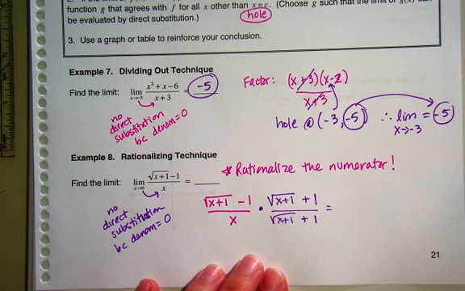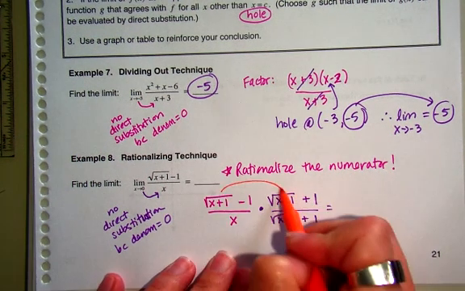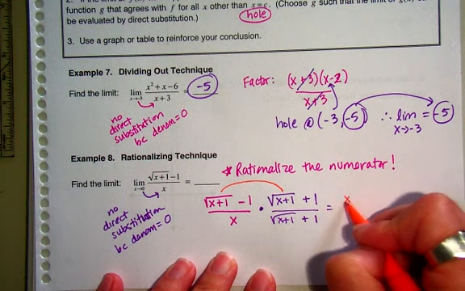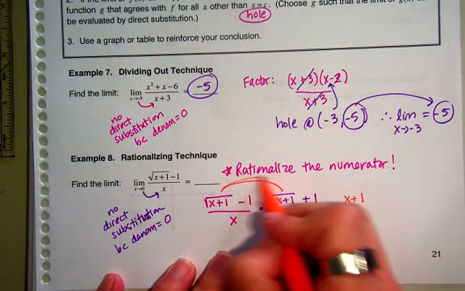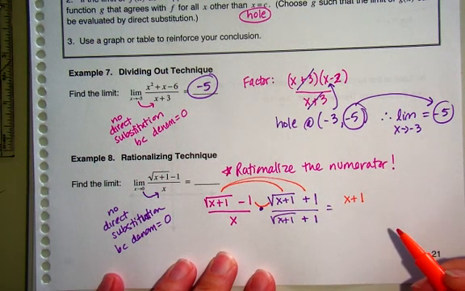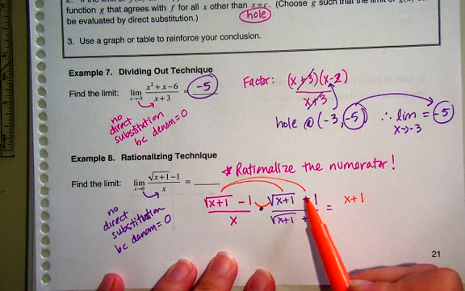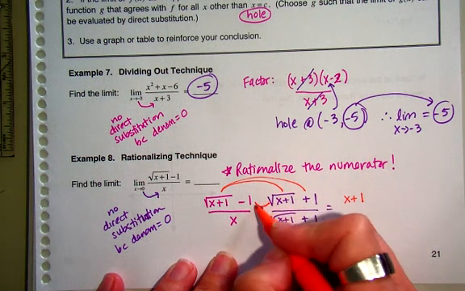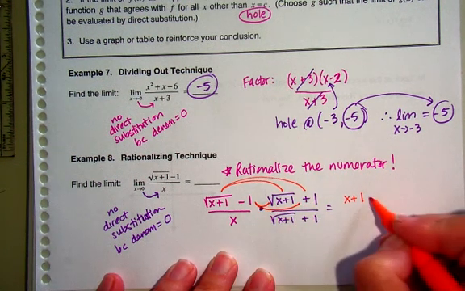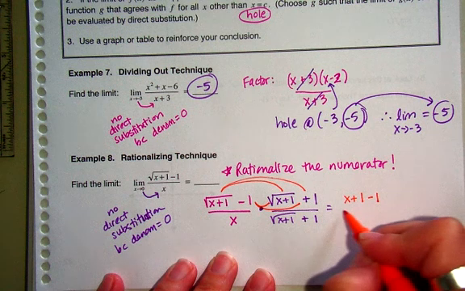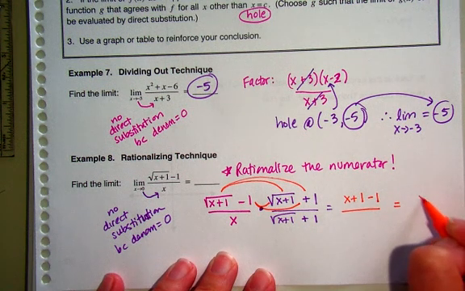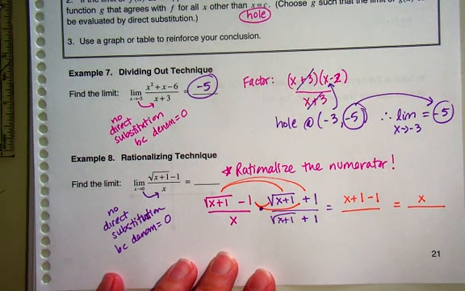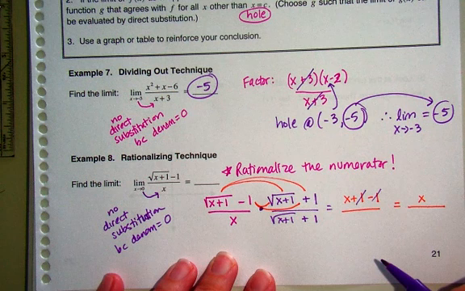And now here's the magic. What happens on the top? No radical anymore. It's just x plus 1. My middle two terms cancel out. I have plus root x plus 1 minus root x plus 1. And then my last two, -1 times 1 is just -1. So what do I end up getting on the top here? x. Those cancel, right? So just x.